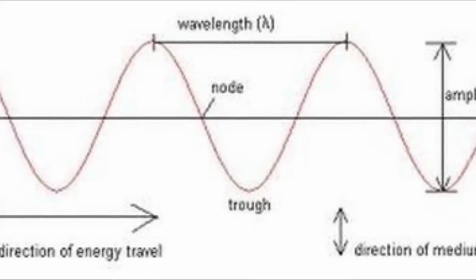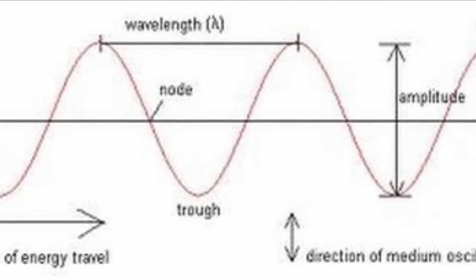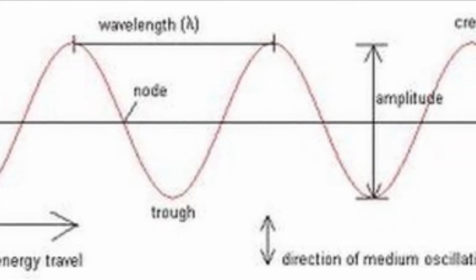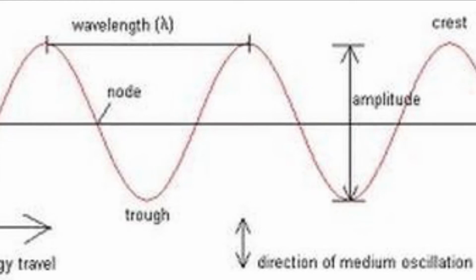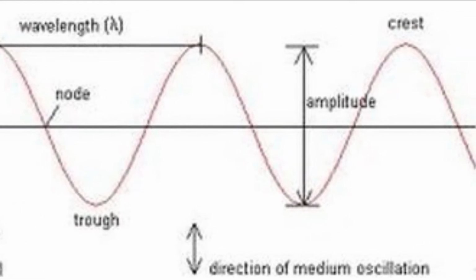Now let's talk about the different parts of a wave. On screen, you can see a diagram of a wave. The top of a wave is the crest, and the bottom is the trough. The wavelength is the distance between the identical parts of a wave. The amplitude is the maximum displacement from the rest position of a wave. It also shows the energy carried by a wave. You can't see it on a diagram, but frequency shows how often a vibration repeats itself in a given amount of time. It could also be described as the vibrations per second.